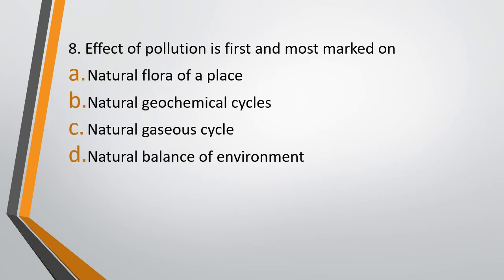Question number 8. Effect of pollution is first and most marked on option A, natural flora of a place, option B, natural geochemical cycles, option C, natural gaseous cycles, or option D, natural balance of environment. The correct answer is option A, that is natural flora of the place is the first thing that gets affected because of the pollution.